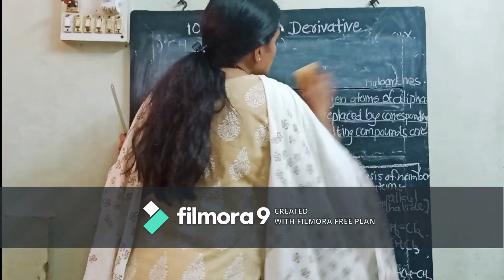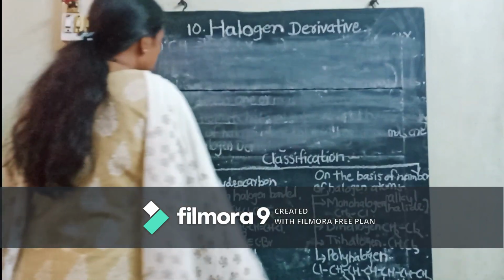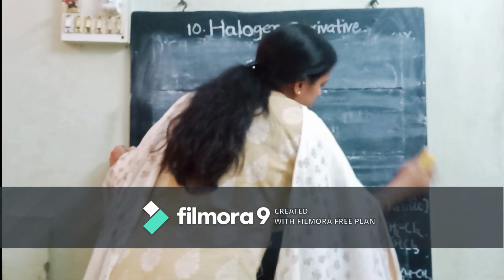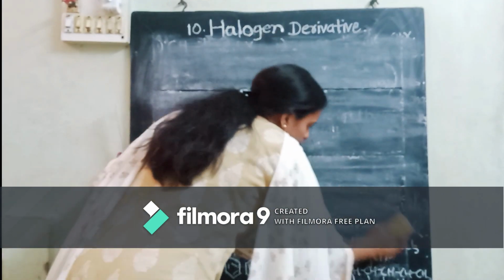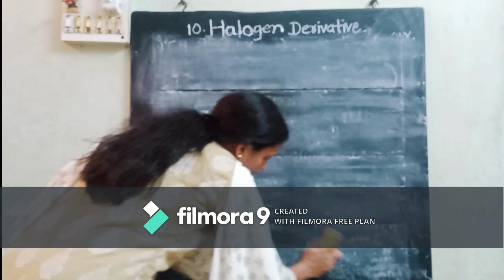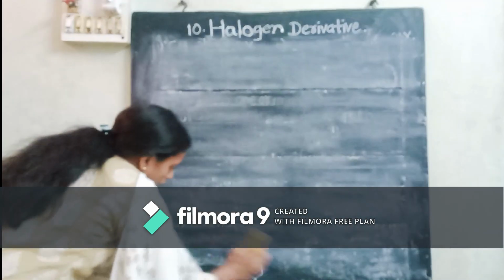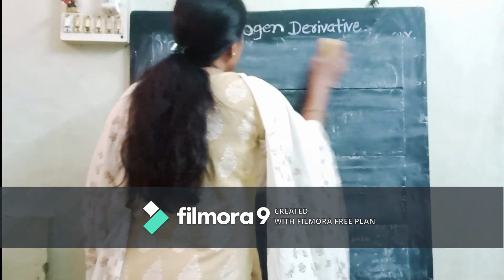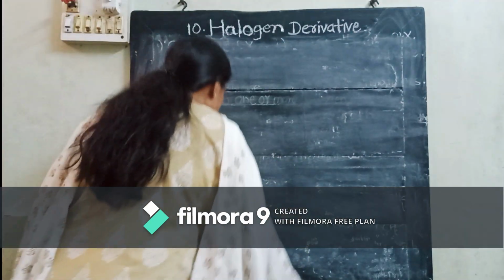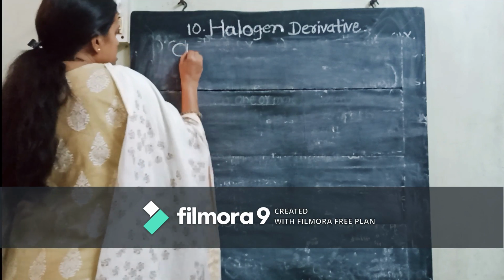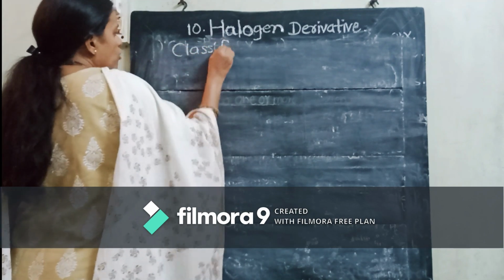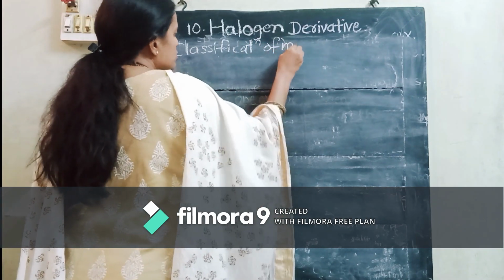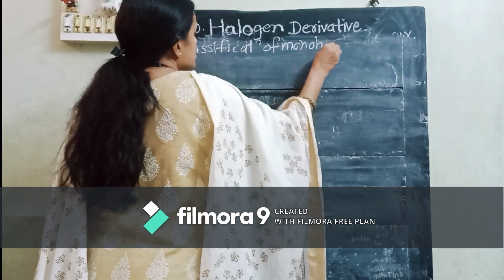So what are these monohalogen derivatives? These monohalogen derivatives are the compounds containing only one halogen atom. Okay. Now we want to classify these monohalogen derivatives. How these monohalogen derivatives are classified, that we want to study. Now we will see the classification of monohalogen derivatives.